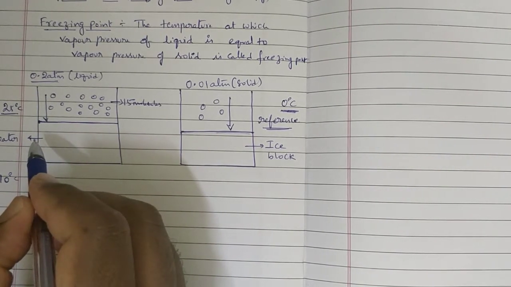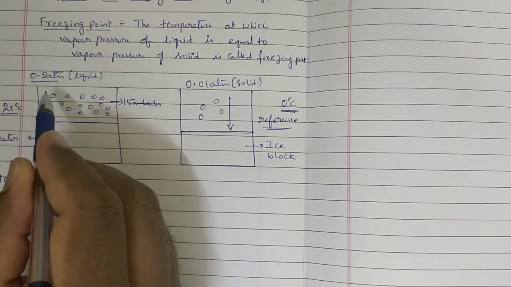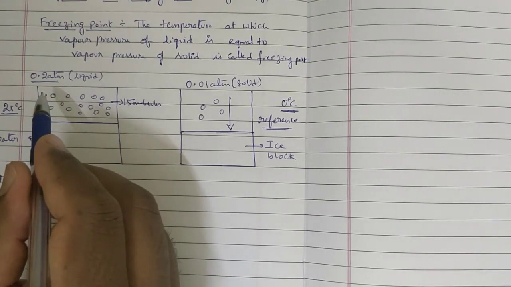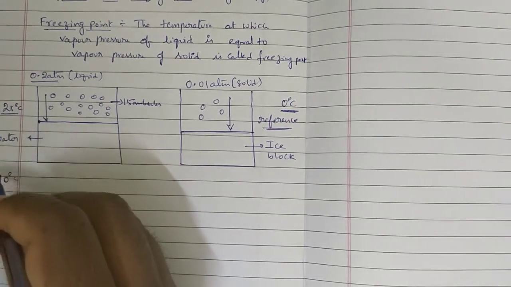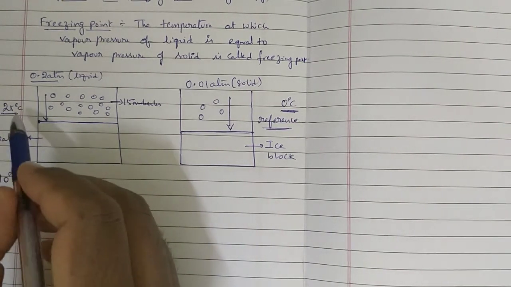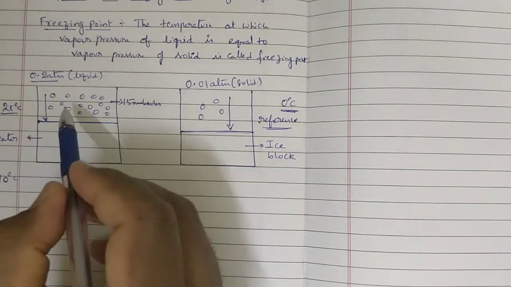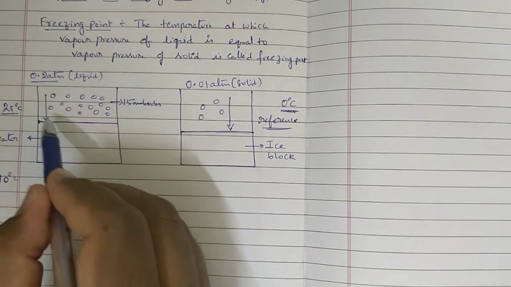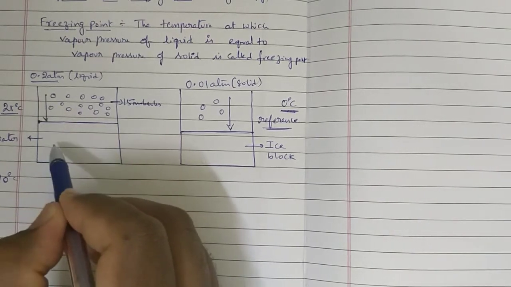When temperature is increased, these molecules will be converted to gaseous state because they will get excess energy. Here we are going to decrease the energy. Temperature is decreased means energy is going to be decreased. When we decrease the energy, the number of molecules present in gaseous state decreases. They will be converted to liquid.